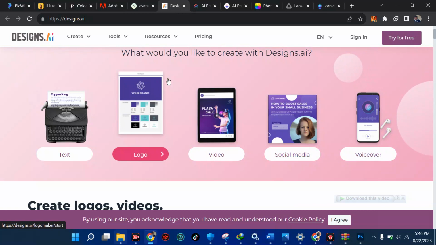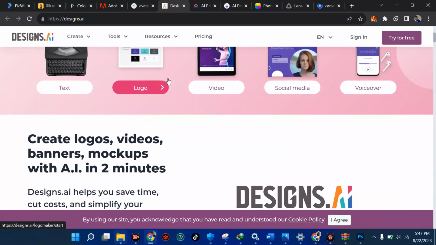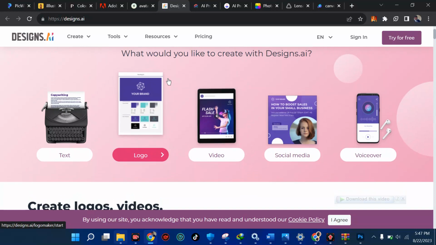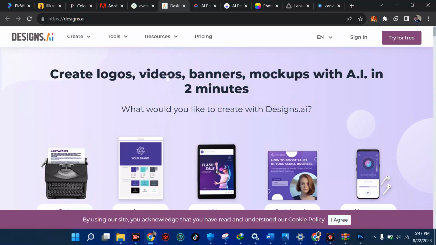Over this, you don't need anyone to design a logo for you anytime. That's why I told my friend, if you're a graphic designer, you have to upgrade your skill and plug yourself into AI, because a lot of people will not be needing the help of some guys out there. Yes, a lot of people just come online and do some crazy stuff and become a graphic designer overnight, just like how you're doing already. But if you're a graphic designer, plug yourself in so that you have advanced skill when it comes to editing. Though you might have some argument in your heart, just believe me when I tell you this. So you can create logos, videos, banners, and mock-ups with AI in 2 minutes.